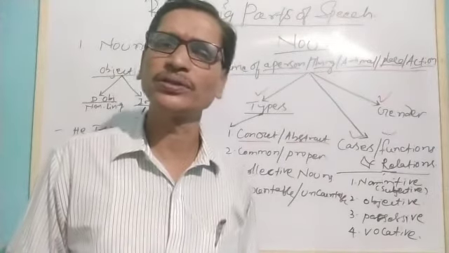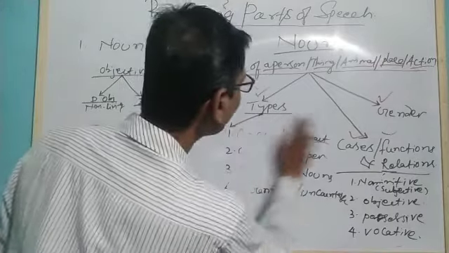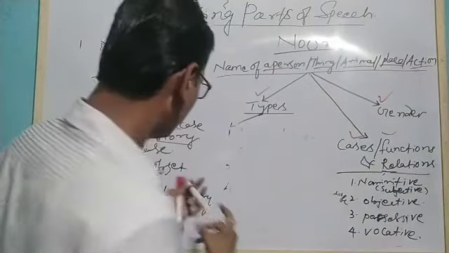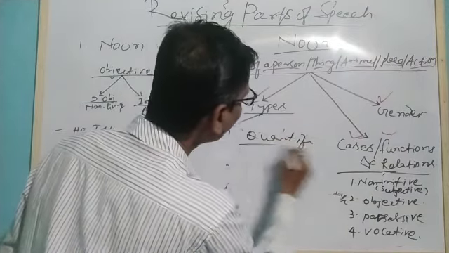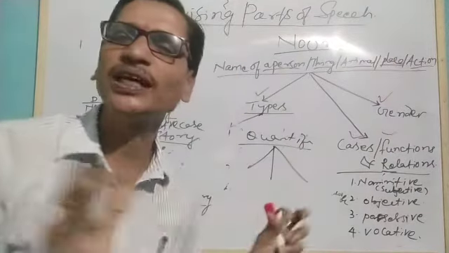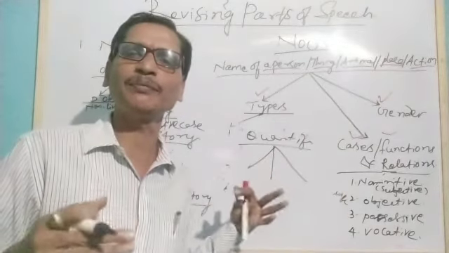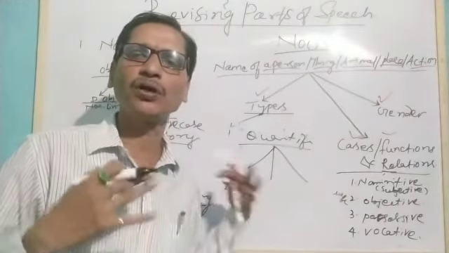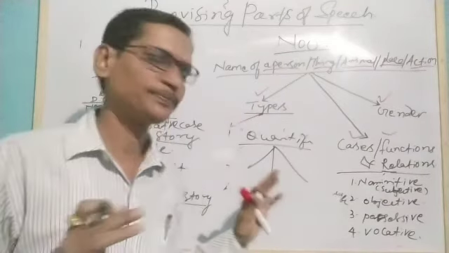Quantifiers are of three kinds. In functional English, if you understand them, it will help you to talk and write correctly.